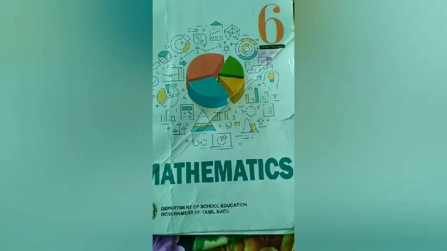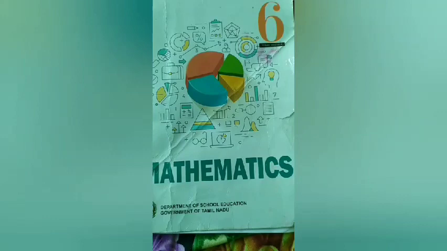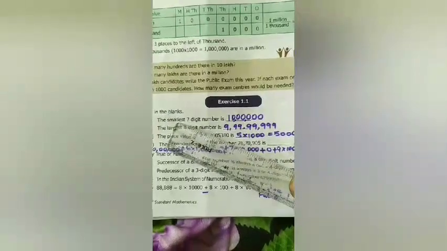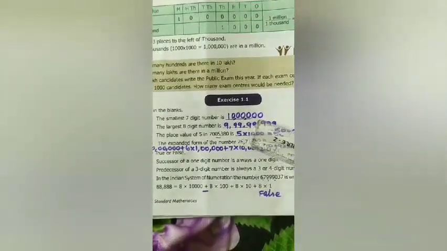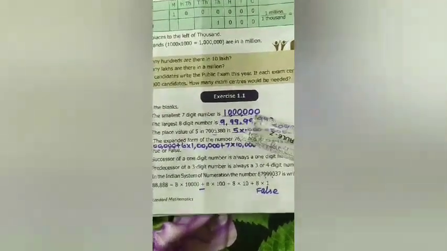Let's see today all the 1 marks from exercise 1.1 to 1.6. Okay, let's start now. First, exercise 1.1. Fill in the blanks. The smallest 7-digit number is... the smallest number always starts with the number 1. Here they are asking for a 7-digit number. So after 1 you put six 0s, and totally we get 7 digits. So finally we get the answer, 10 lakhs.